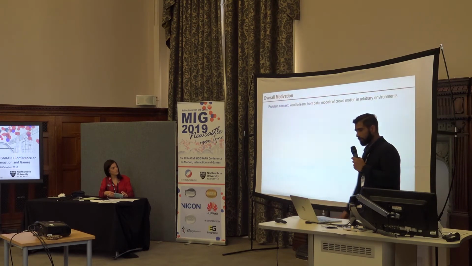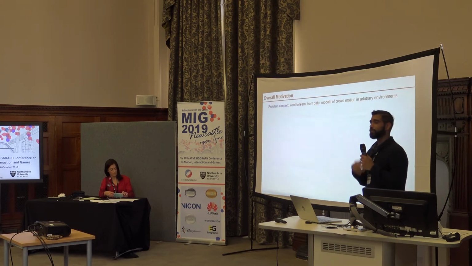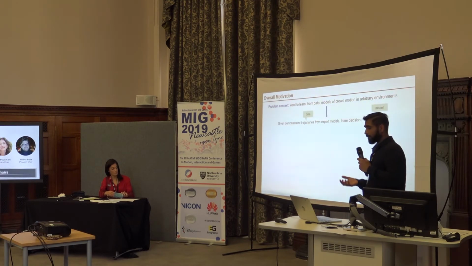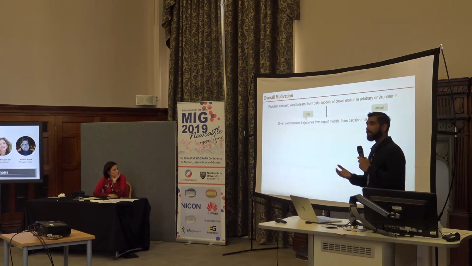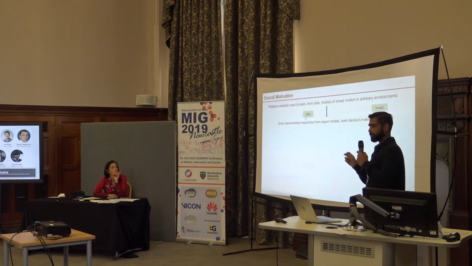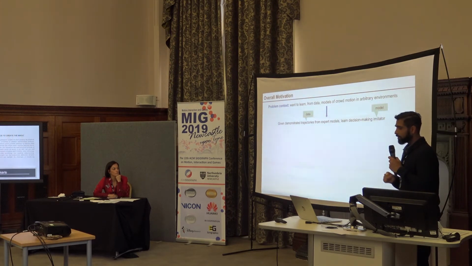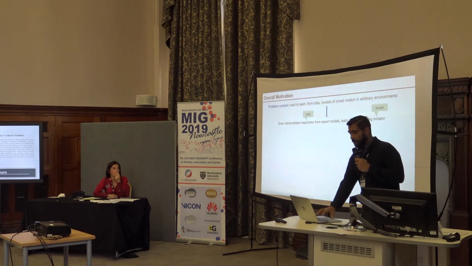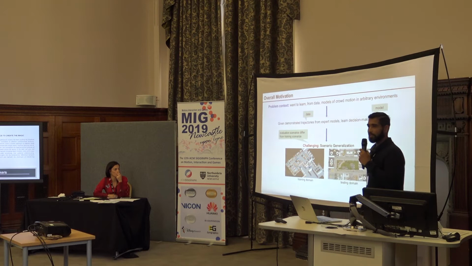The motivation here is that we want to learn from data a model of crowd motion which can be generalized in any arbitrary environment. This problem is not simple, and to do that we make 2 relaxations. The first one is we provide a trajectory which is based on an expert trajectory. I'll come to that in the future slides. The second relaxation is that we learn a model from the demonstrated expert trajectories such that the learned model could imitate the decision making by the trajectories from an expert. However, this is not a simple solution to solve. Scenario generalization is not easy.